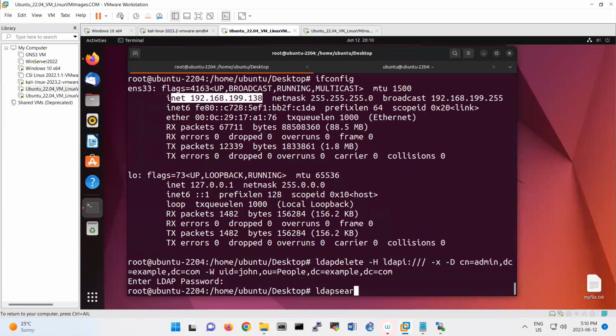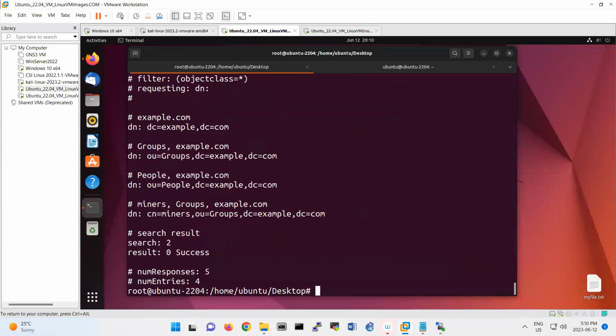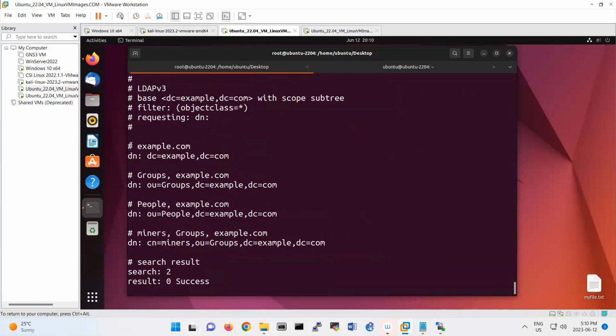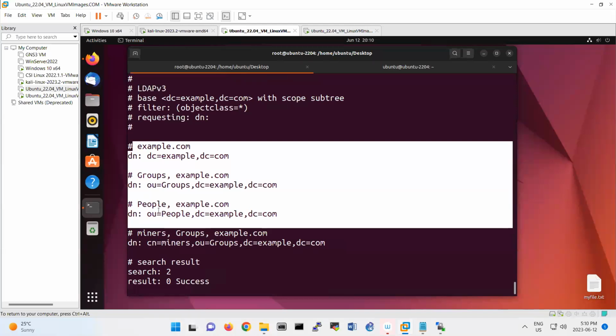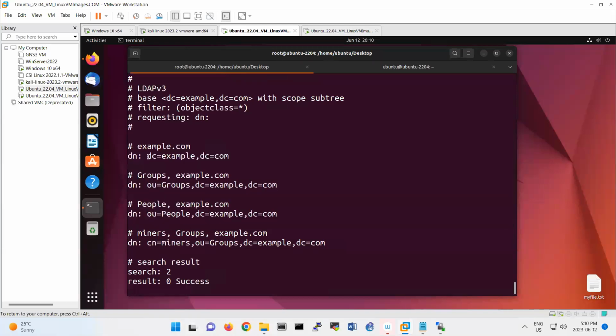So look, search for John again, -b dc=example,dc=com, dn. We don't have John, right? So we used to have John. We only have people, group, example.com. And that's it for this lab.